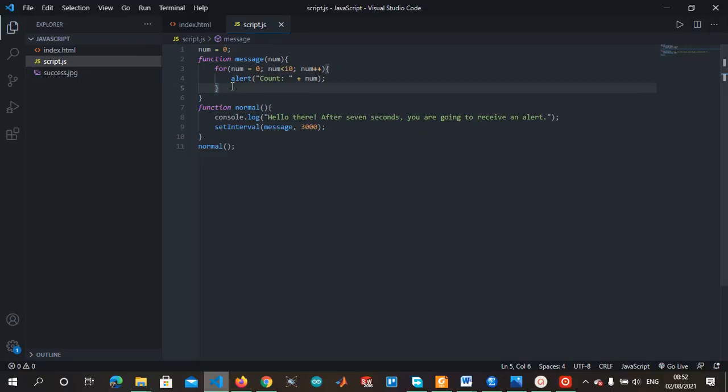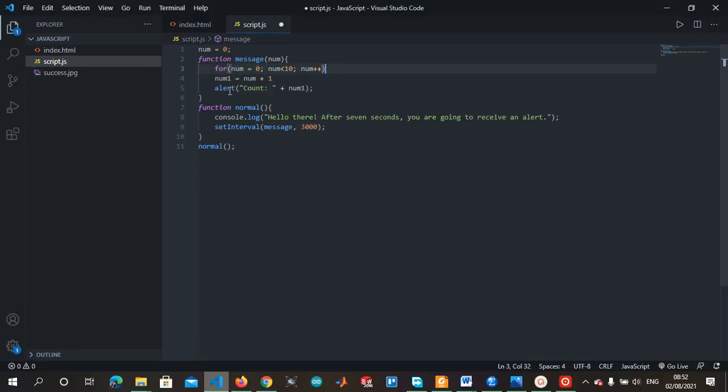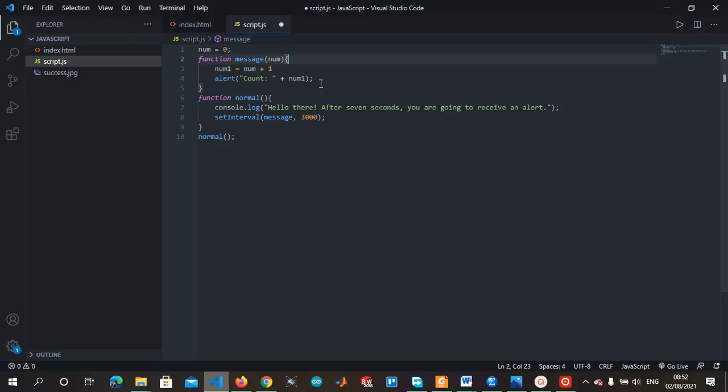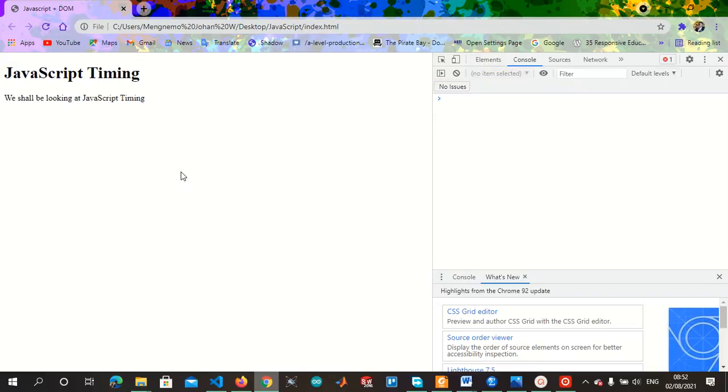Oh, I think we should put it this way. Let's not put the for loop this way, because it's going to execute all of that 0 to 9 before it counts 3 seconds. I think we should put it initially the way we had it. Yes, alert num1. So let's save that and see how it works. So let's refresh.